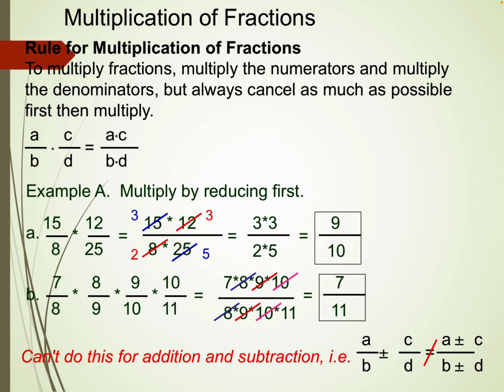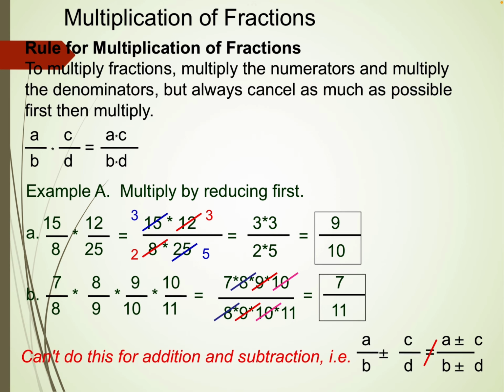As 15 is divisible by 5 and 25 is also divisible by 5, we will cancel, and 12 will be divided by 4 and 8 is also divided by 4. So the answer we are getting is 9 by 10. But this simplification we cannot do in addition or subtraction. Only in multiplication and division we can do it.